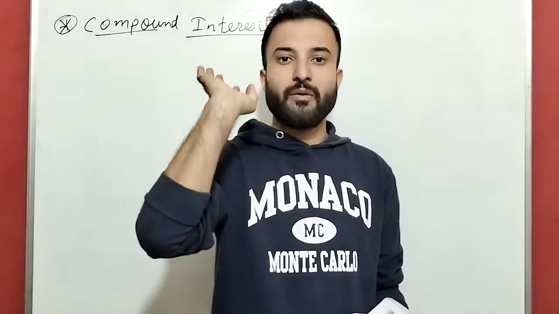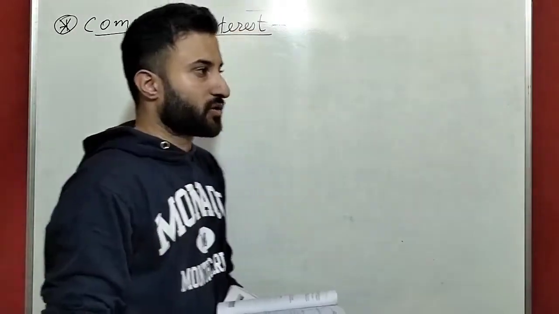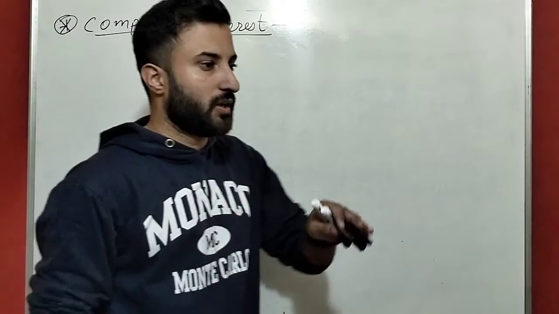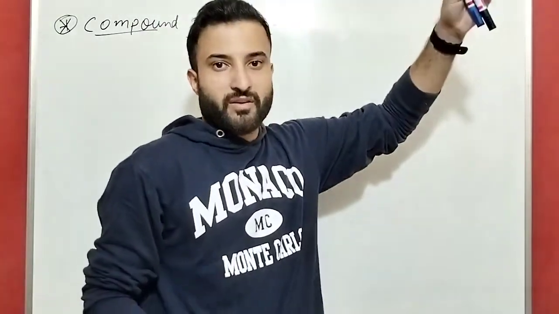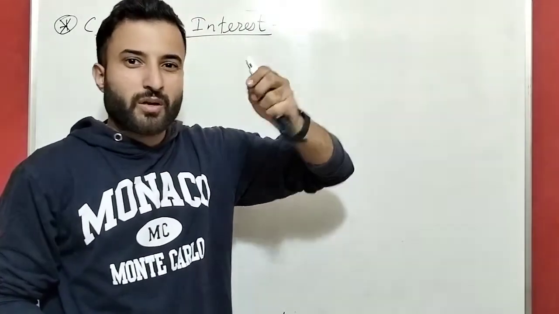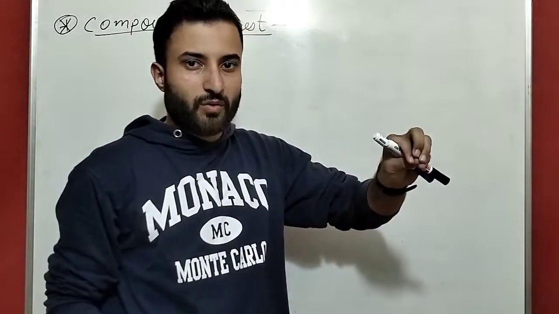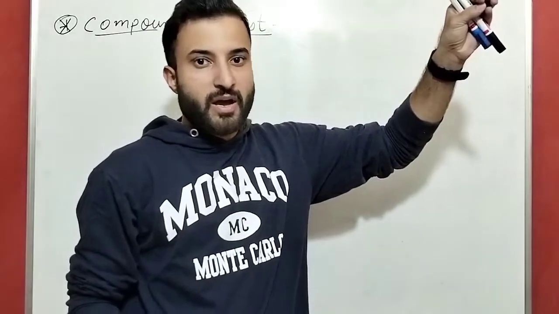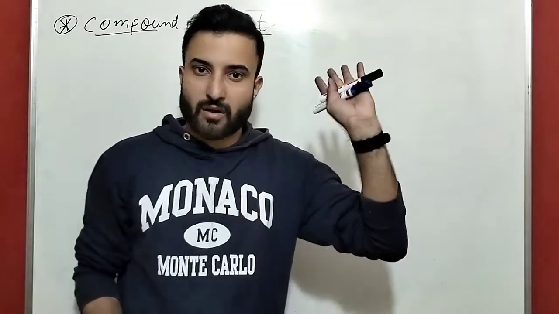Okay, so if you do those 40 questions, you will be mastered in simple interest and compound interest. Okay, those 40 questions are very important. We will go from a little basic to advanced level. We won't give more time to basics. We will do a few sums on basics, then go directly to advanced. So the 40 sums include all simple interest and compound interest.